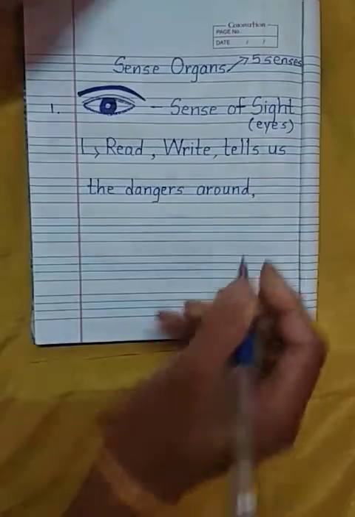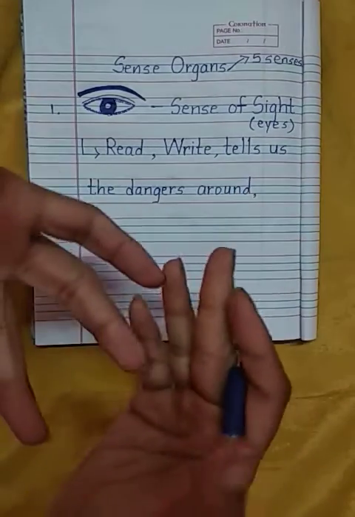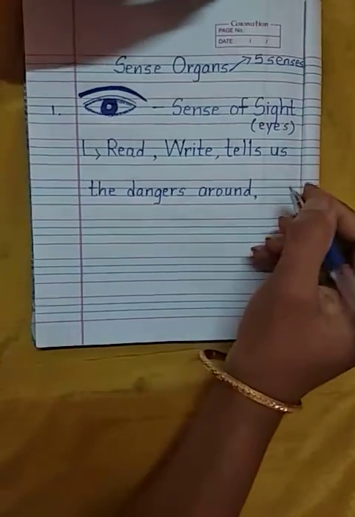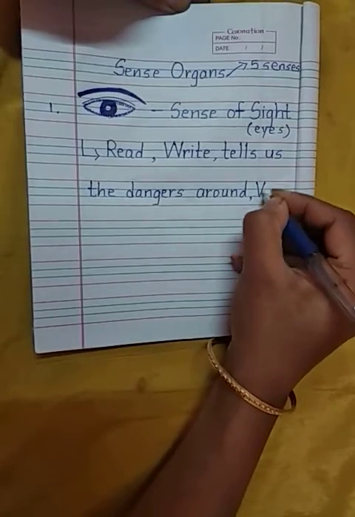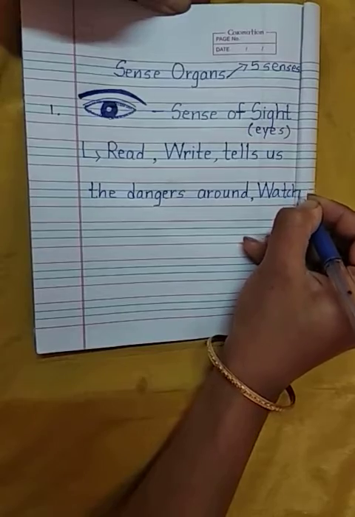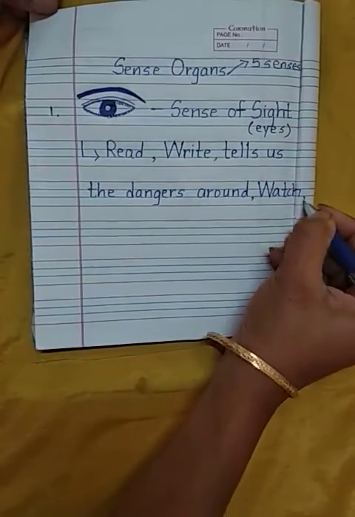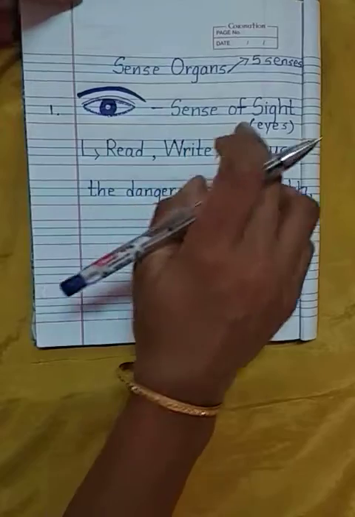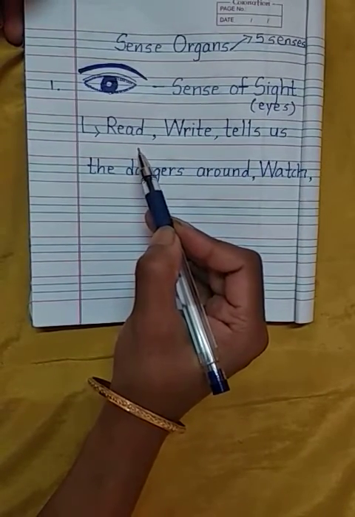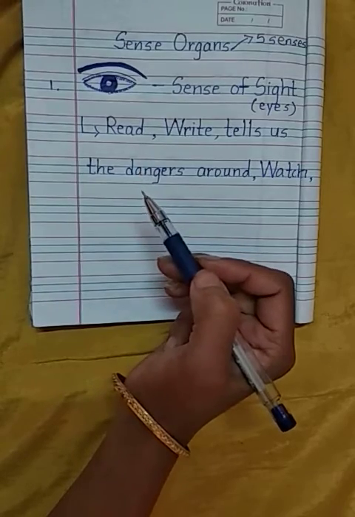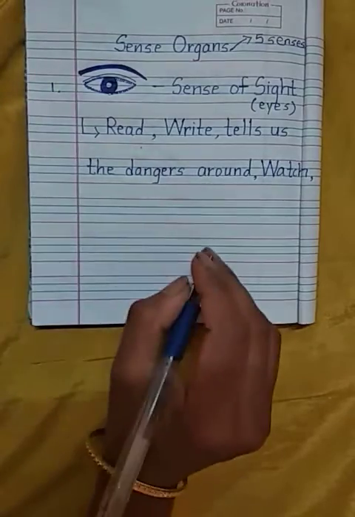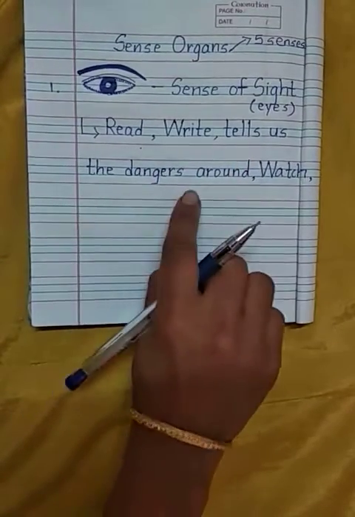Now again, eyes help us to watch TV, watch television, right? See how much work the eyes do. There are so many functions of this sense, the sense of sight, eyes. It helps us to read a story from a storybook. It helps us to write. It helps us to know what the dangers are around.